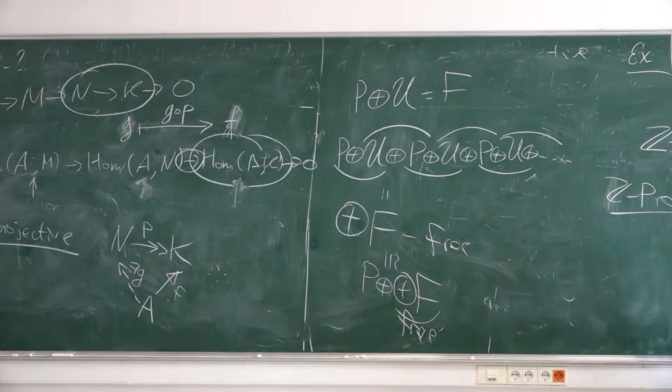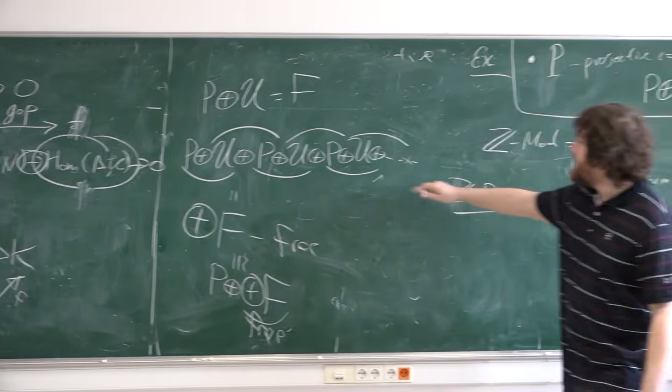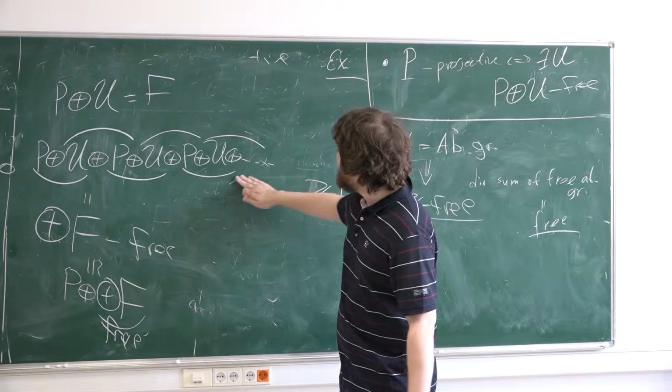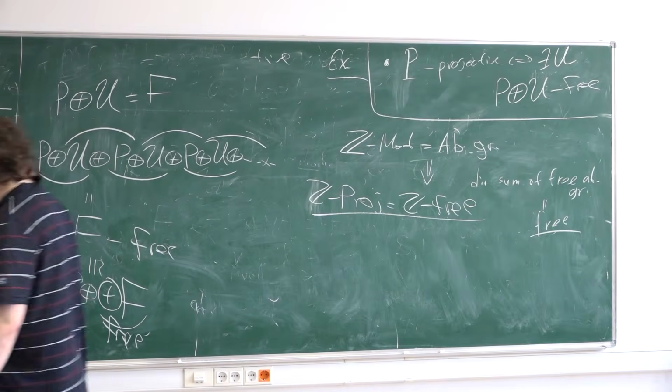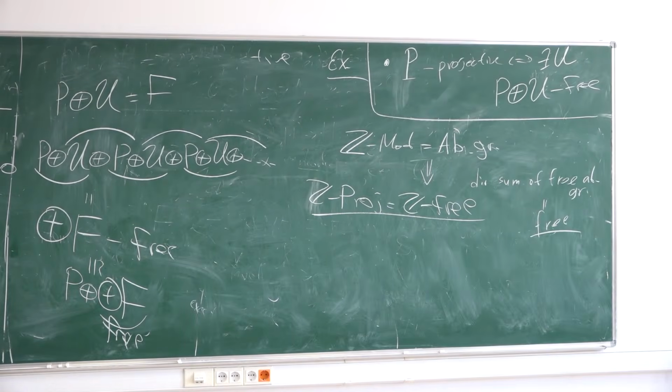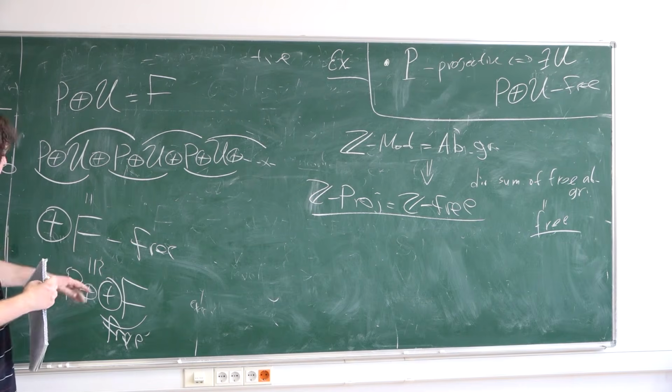But it's crucial that you obtain countable sums, so infinite sums. So for example, if you restrict your attention to finitely dimensional or finitely generated free modules, this is not true, of course.